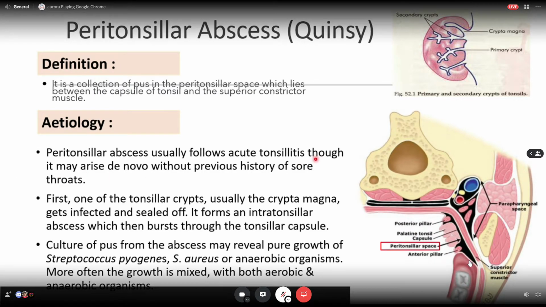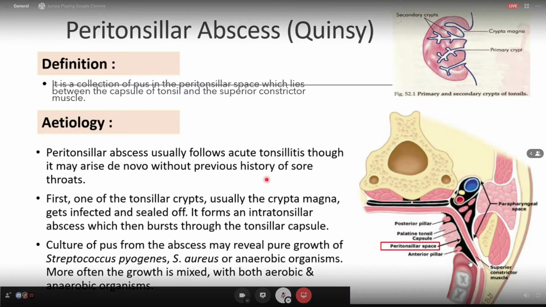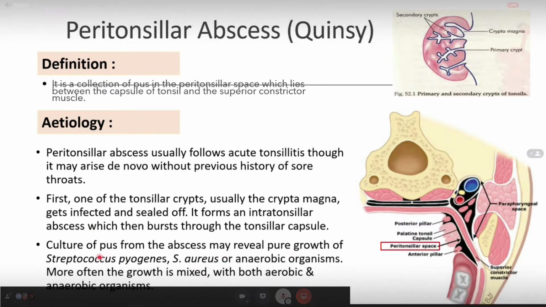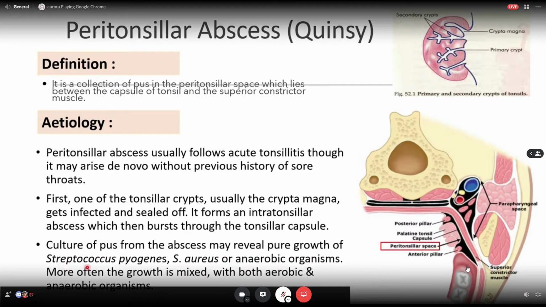Sekarang ni dia orang yang usually have acute tonsillitis kan. Tapi peritonsillar abscess ni dia common in adult rather than children lah. Adult yang ada acute tonsillitis ni dia akan have more risk to get peritonsillar abscess. Okay. Usually boleh jadi Streptococcus pyogenes, Staph aureus, okay.